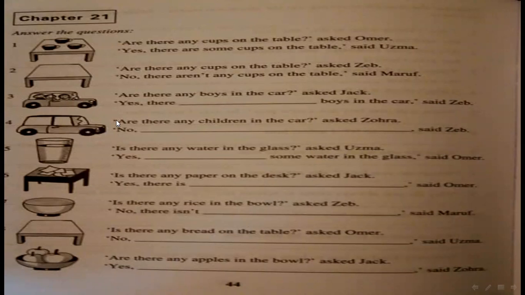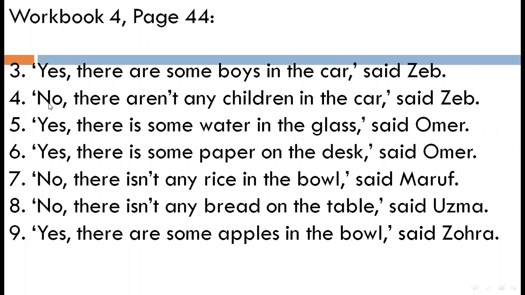Number 4, "Are there any children in the car?" asked Zora. Answer is no, "No, there are not any children in the car," said Save.